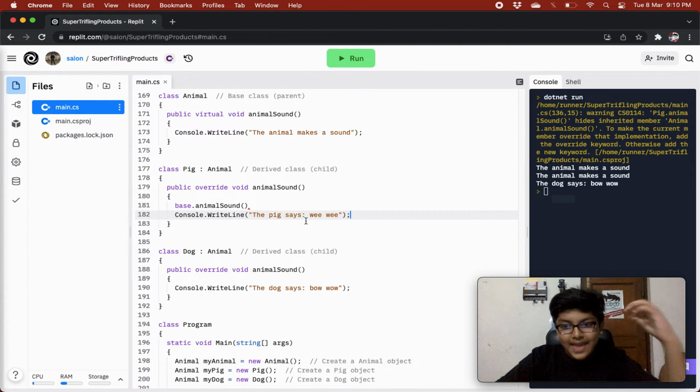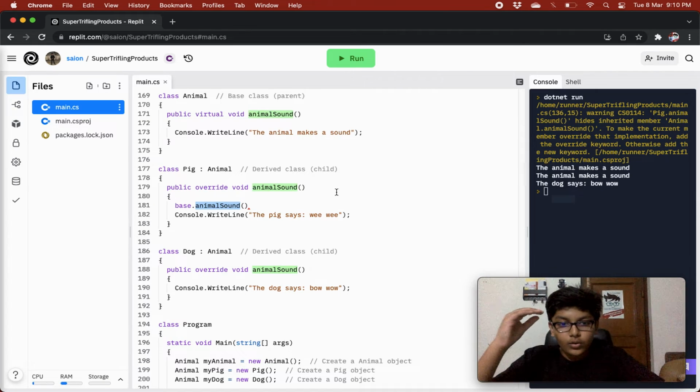So instead of writing everything again and again, what you can do is, when you are inheriting from the base class, in any method you can use the base keyword, and then you can call whichever method, you can access any of its properties and methods. So we have said base dot animal sound. What is base? Base is animal, right? And its animal sound method we are calling, so all the processes happening in its animal sound method will come over here.